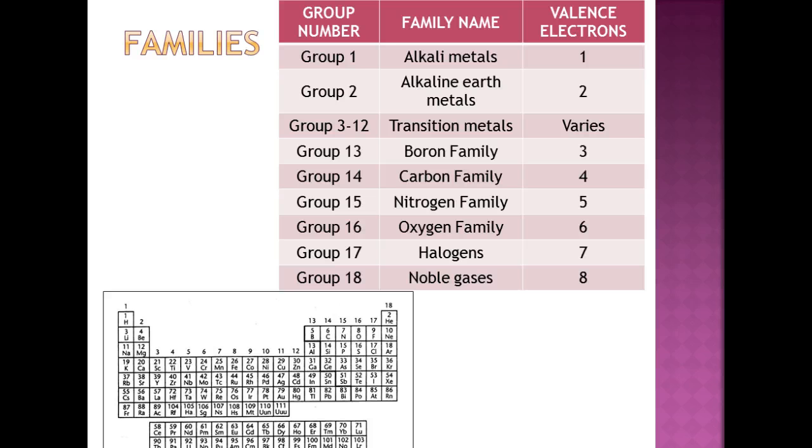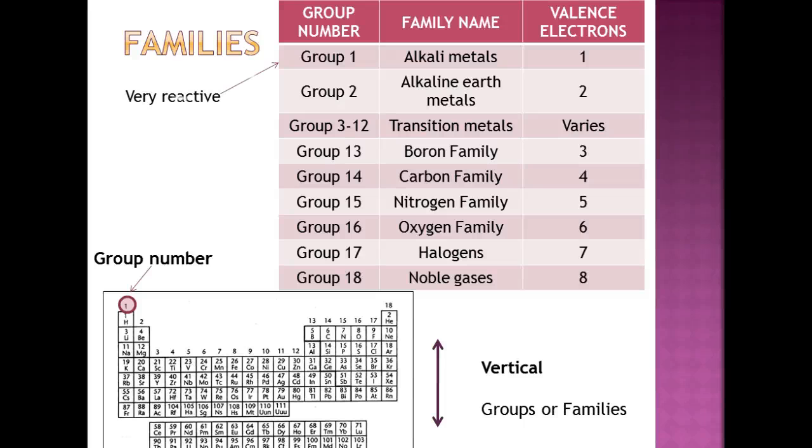All right, families. So once again, we're talking about the vertical columns here. The groups are families. There's your group number up top if you're not sure which group we're talking about. All right, so here we go. Group 1 and 17. These are our most reactive families. And so once we look at these and we go inwards from here and inwards from group 1 down, the ones in the middle, like group 13, 14, and 15, they kind of vary in their reactivity. So it's kind of like a sandwich with the breads on the end.